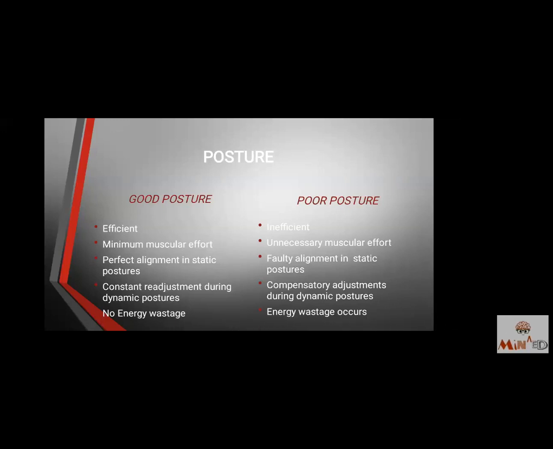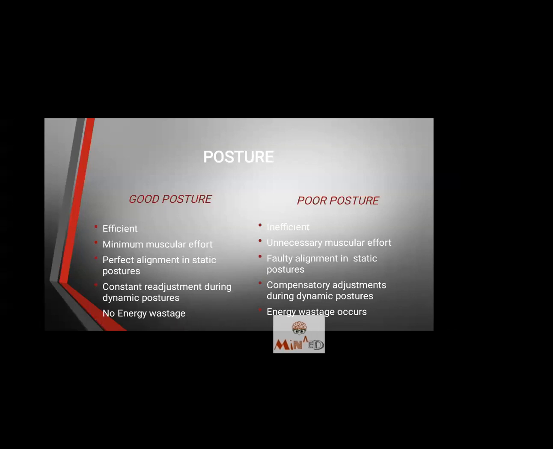In poor posture, when we are slouch sitting or we are lazing or we are in a position where the weight is not equally distributed, then that is inefficient because the joints are not aligned one above the other and they are not able to give an efficient working background for a muscle.